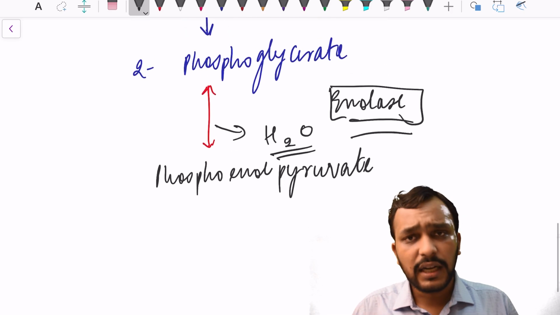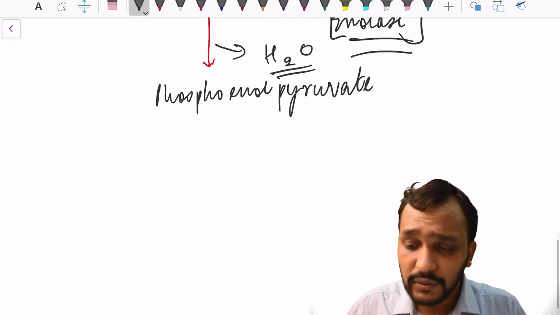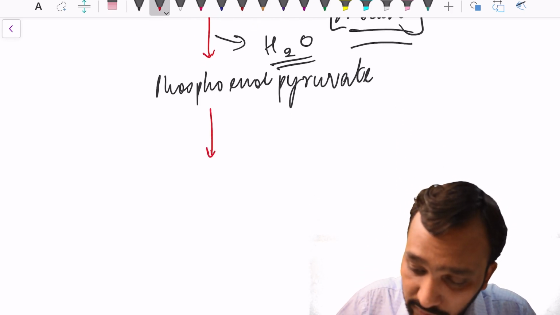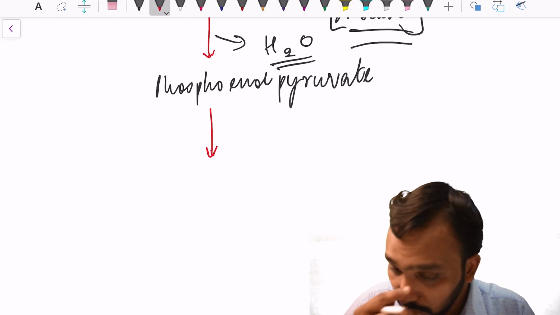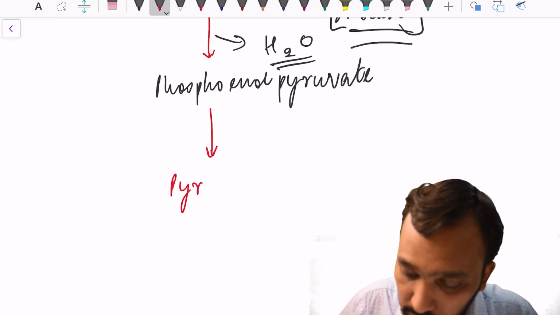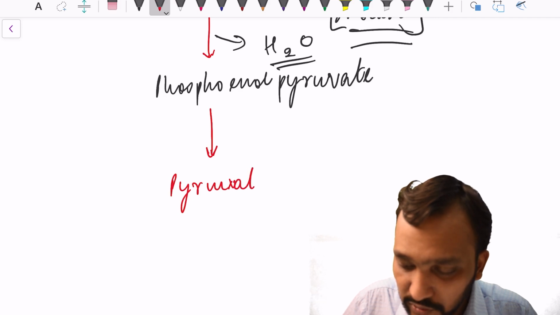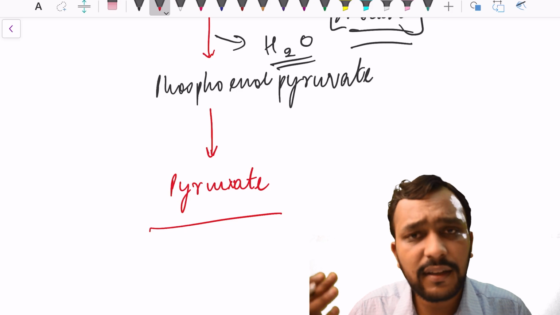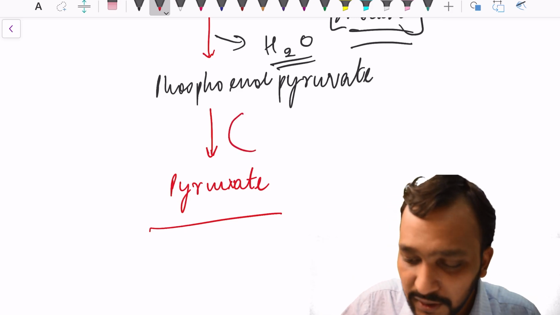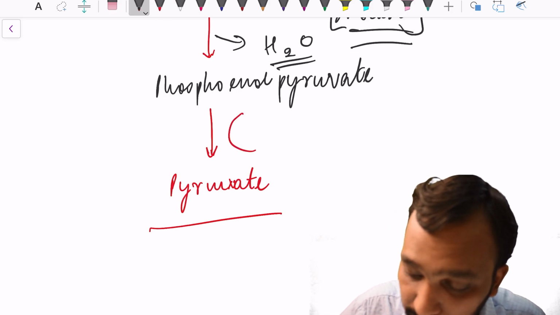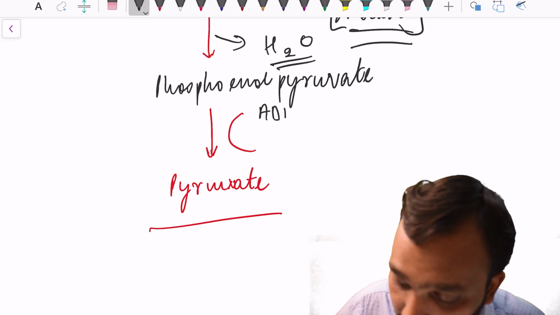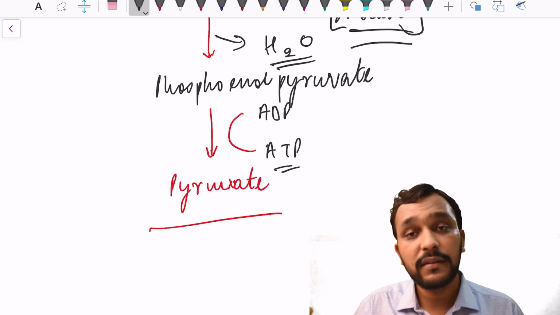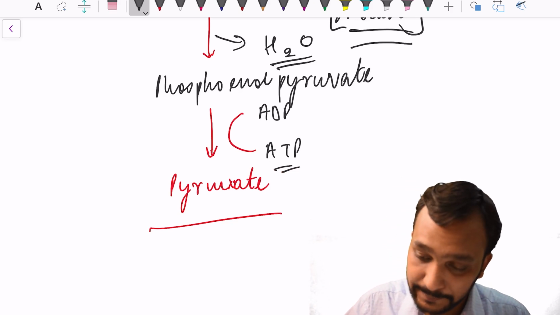Okay, so coming to the last step of glycolysis. The last step of glycolysis is the conversion of phosphoenol pyruvate into pyruvate. So where does this phosphate go? This is utilized in the formation of ATP. At this step, ADP is converted into ATP.